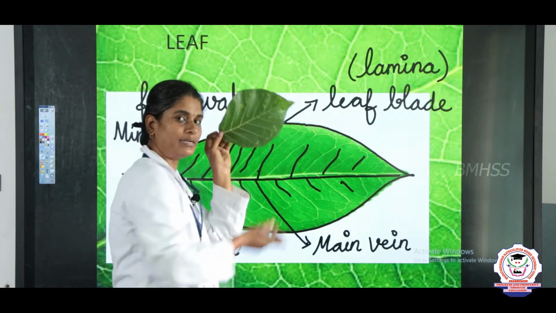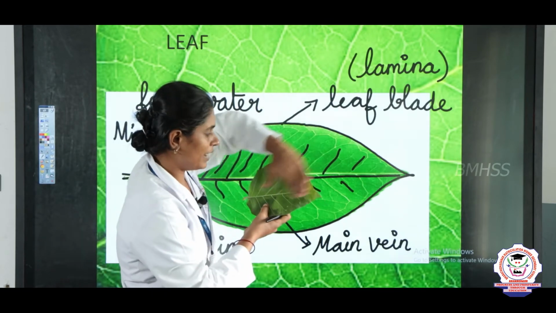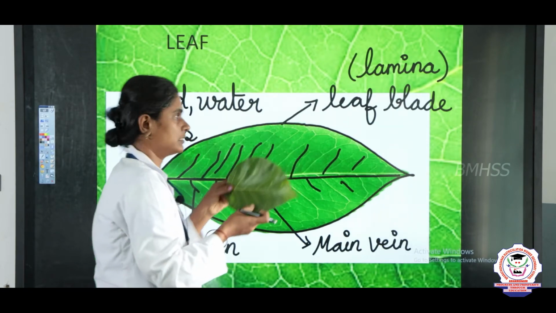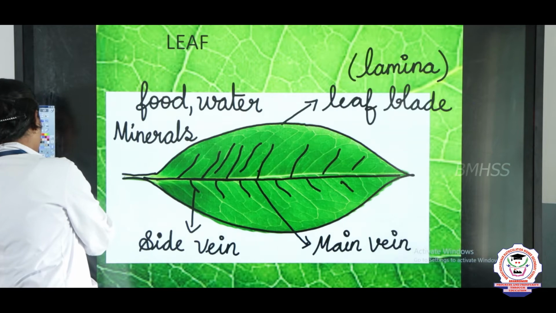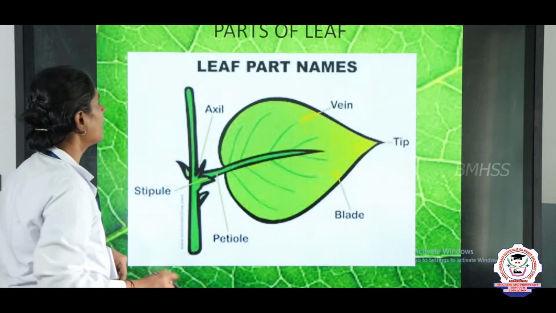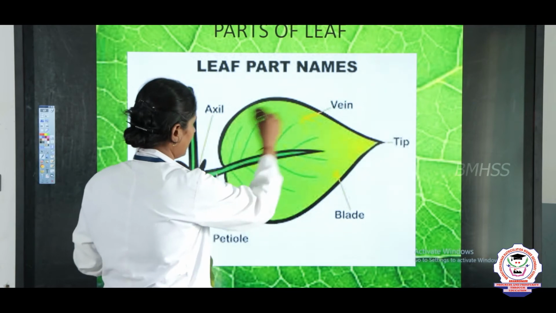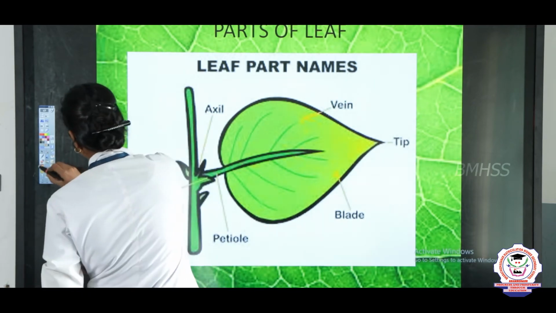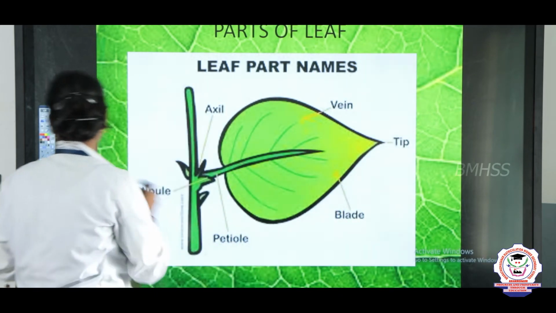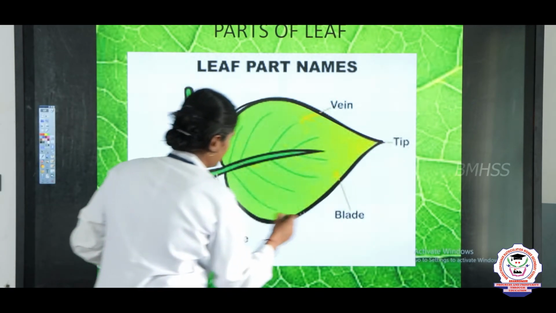So, in a leaf structure you can see the leaf blade, then the main vein, and then the side vein, right. Now let us see more about the parts. You can see the parts of the leaf here again. This is a leaf blade, and this is the main vein.